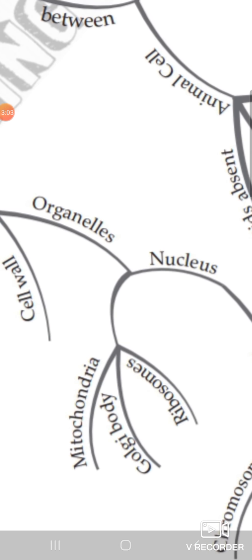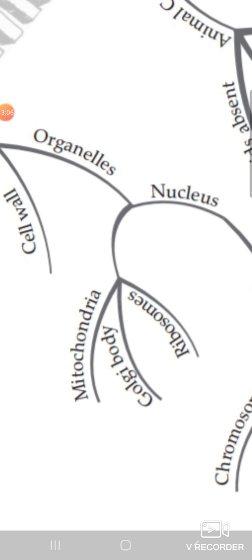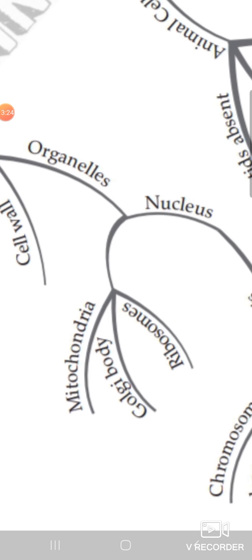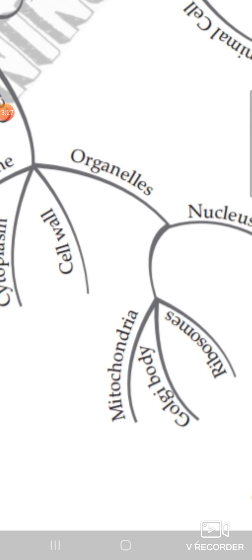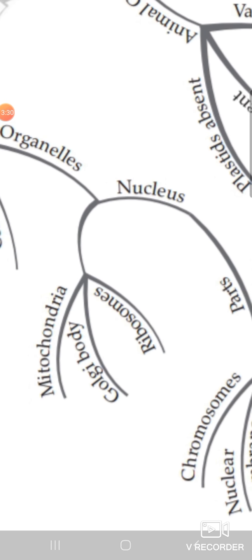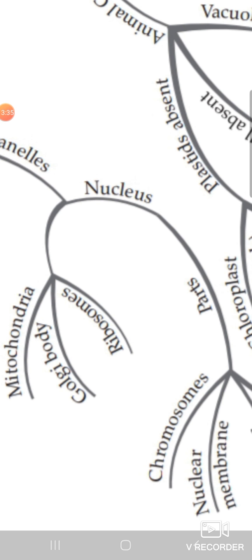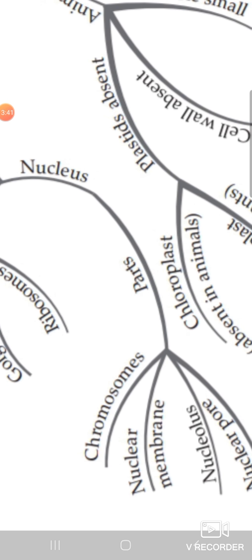Now which organelles are present? Organelles like mitochondria, Golgi body and ribosomes. Mitochondria is called the powerhouse of the cell because it produces energy for doing different activities of the body. Golgi body, ribosomes and so many other organelles are also present inside the cell. Okay, remember the nucleus is also a very important part of the cell, because the nucleus is called the control center of the cell, or the brain of the cell, because it controls all the activities done inside the cell.